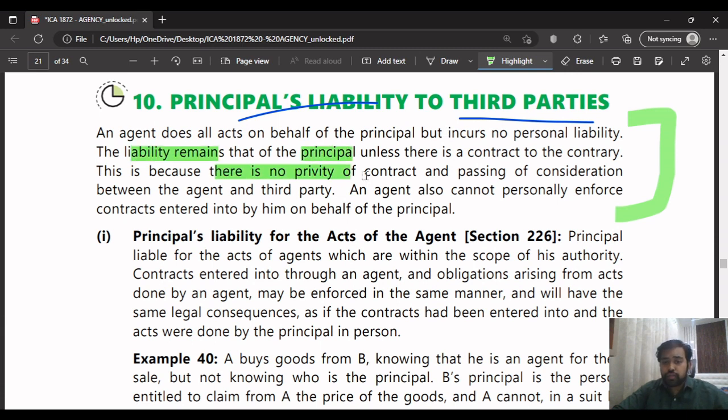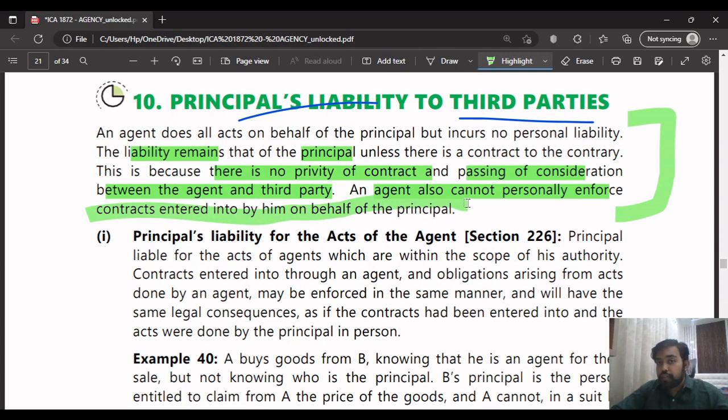Because of this, there is no privity of contract and passing of consideration between the agent and the third party. There is no privity of contract between the agent and third party. And the agent also cannot personally enforce the contracts entered into by him on behalf of the principal, because he is entering because of the principal. It means the principal himself is acting.